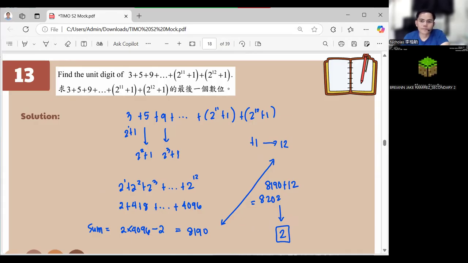Sorry, can I see again the answer of question 10? The question is about the unit digit or the ones digit. So since we get our sum in here, which is 8,202, the question is just asking for the unit digit, which is 2. So the answer is 2. Okay? Was that your question? I wasn't able to hear it properly. Question 10? Oh, we are very far from that.